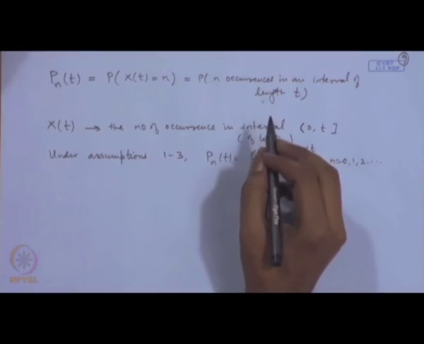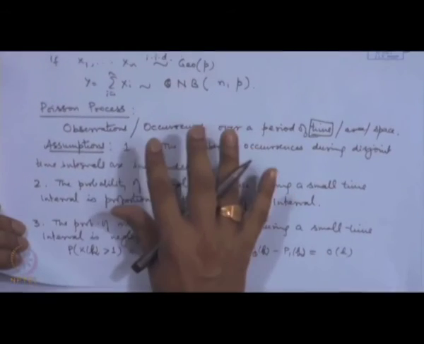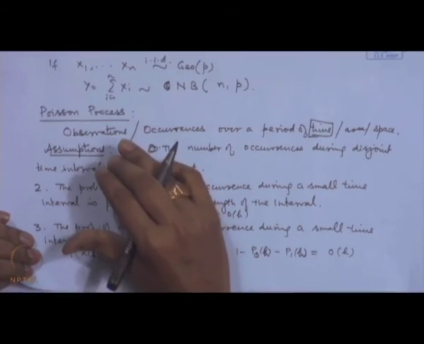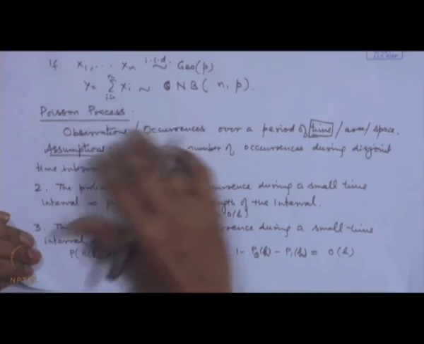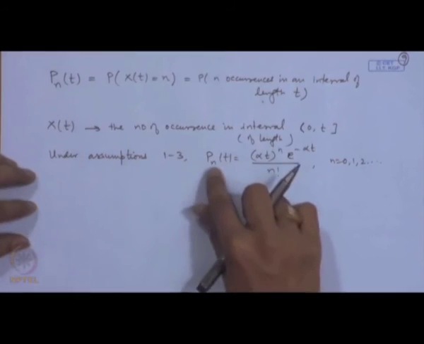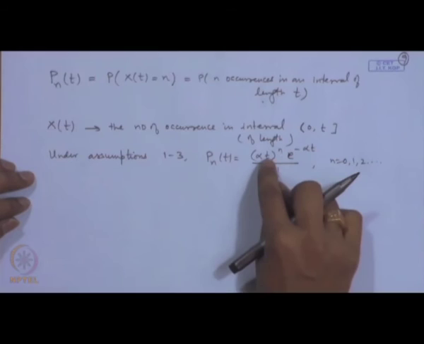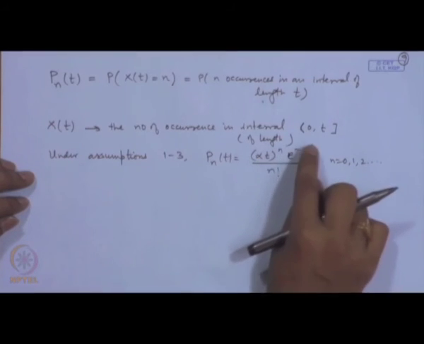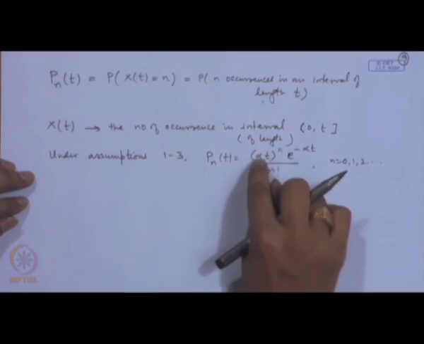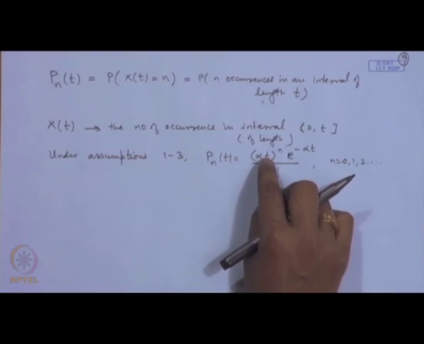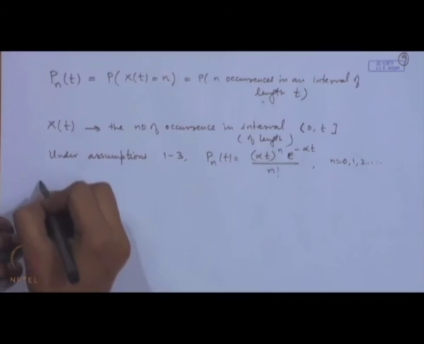The occurrences which satisfy these assumptions are called occurrences in a Poisson process, and the entire phenomenon is called a Poisson process. And we are deriving the distribution of the number of occurrences in a Poisson process as (alpha t)^n e^(-alpha t) divided by n factorial. What is alpha here? Alpha is the constant of proportionality that we have assumed here. Let me give a proof of this.